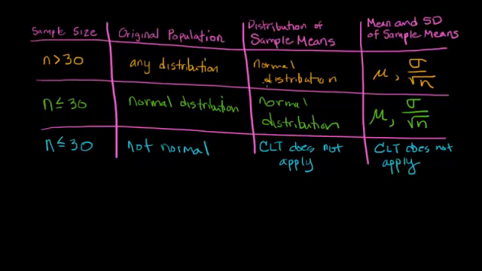So our check is, look at your sample size first, right? If your sample size is greater than 30, then you're good to go. If your sample size is less than 30, then you want to look at what your original population distribution was. If it's normal, again, continue on with the central limit theorem. However, if you have a small sample size and your original population is not normally distributed, then you won't be able to do the things that we're doing in this section.